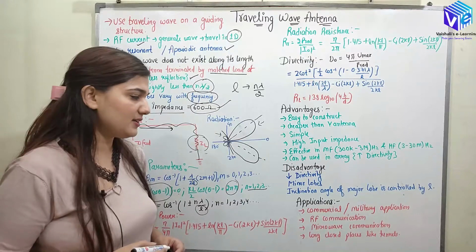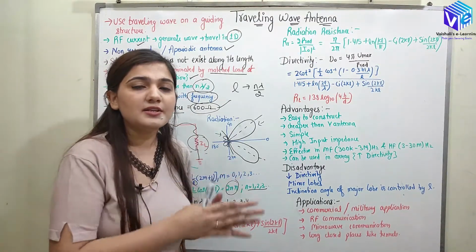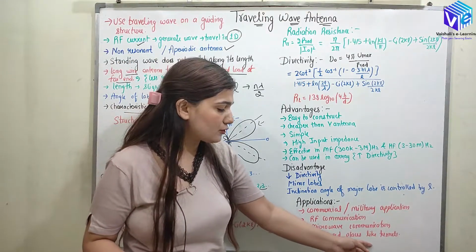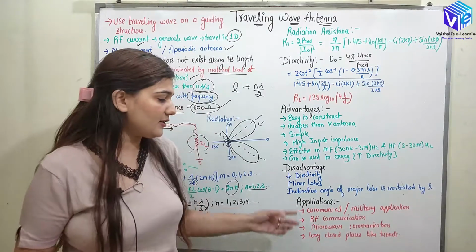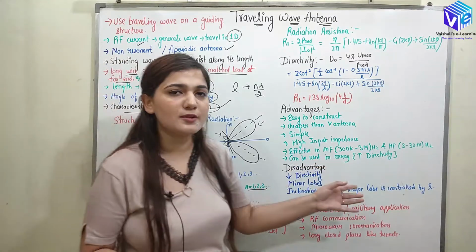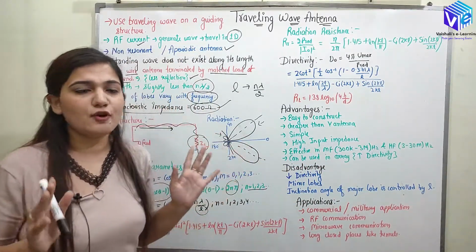This is also a very big disadvantage. Now coming to the applications, it is used in tunnels. If you want to do communication in tunnels, it is used. It is used in long closed places like the tunnels, right? It is used as a commercial antenna, or it is used in military applications as well. So it is used in RF and microwave communication as well.